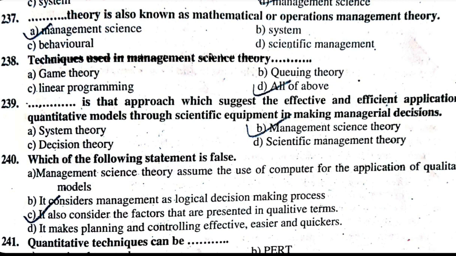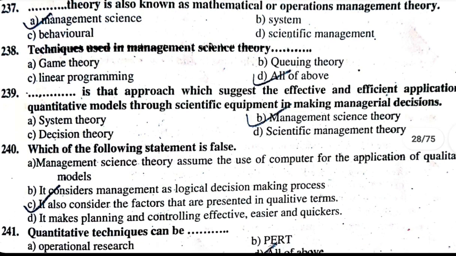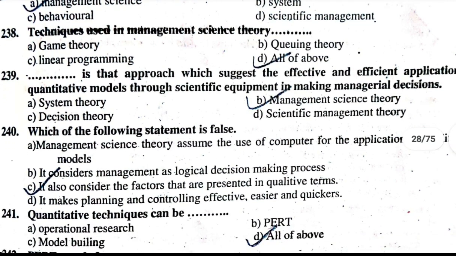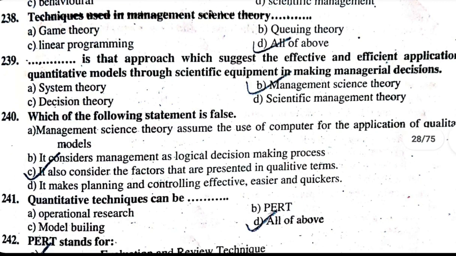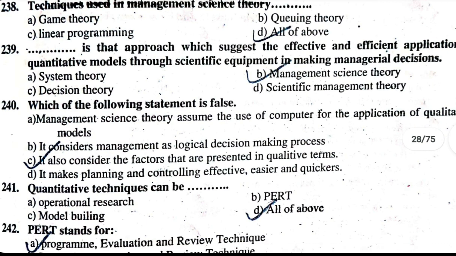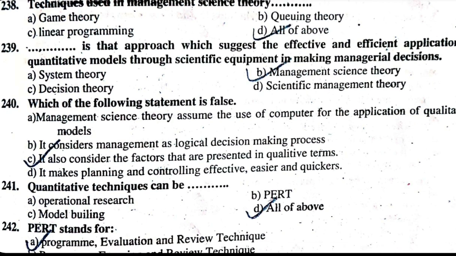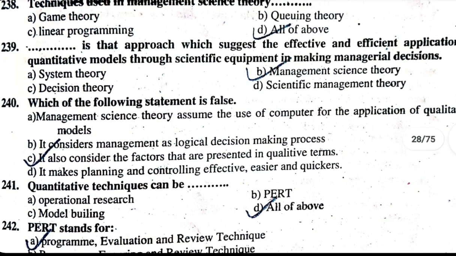2041. Quantitative techniques can be A. Operational research, B. PERT, C. Model building, D. All of above. The correct answer is D, all of above. 2042. PERT stands for Program Evaluation Review and Technique.